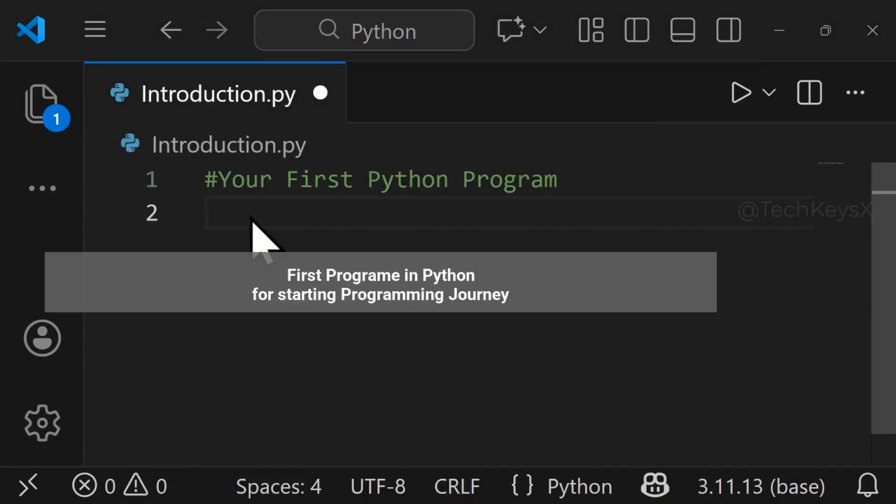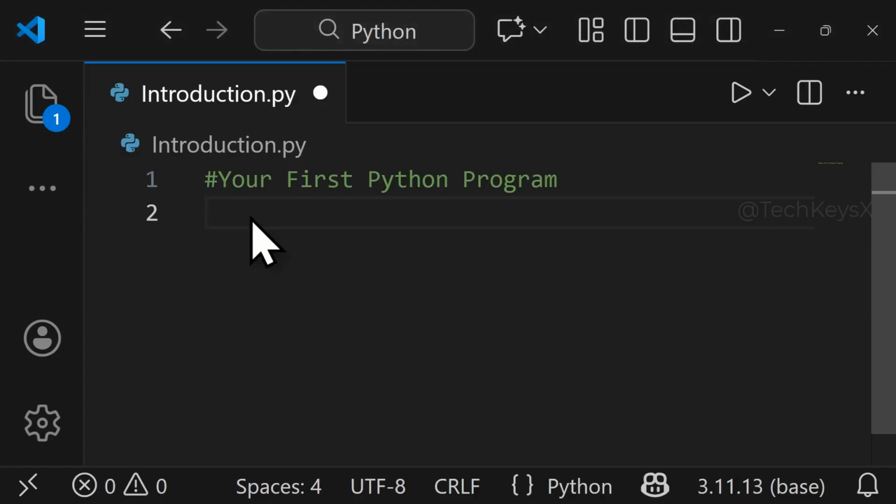Welcome back to the Python series. So today we are writing our very first Python program. If you are new to Python and you know nothing about Python, let's write our very first program. Python is super beginner friendly. Let me show you the simplest program you can write, and every Python journey begins from this statement.